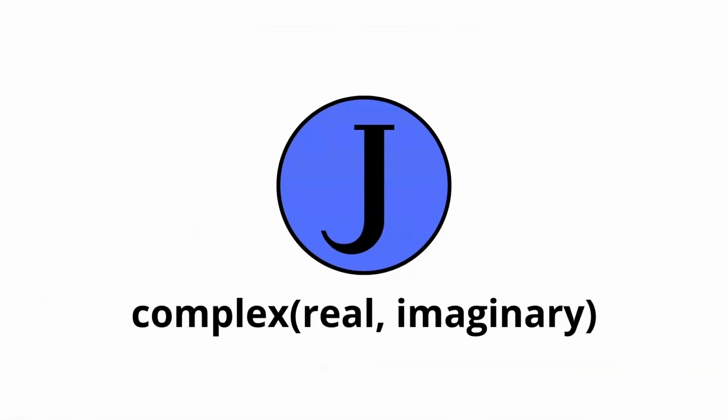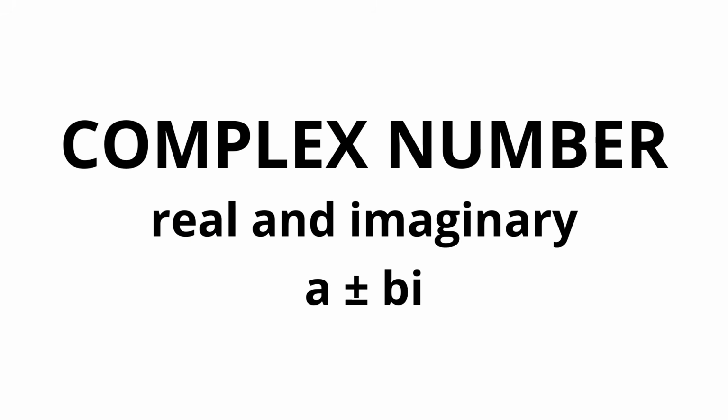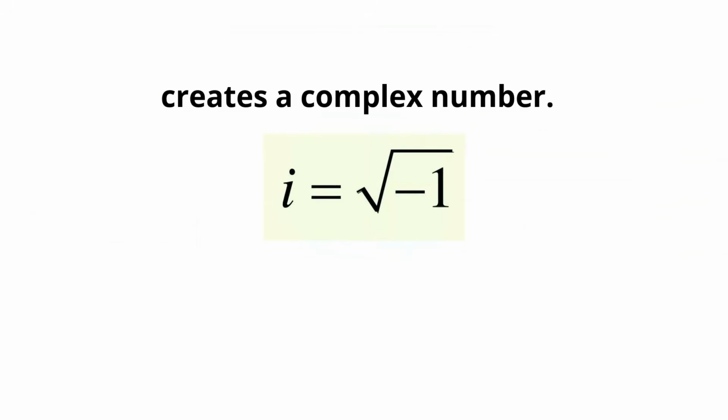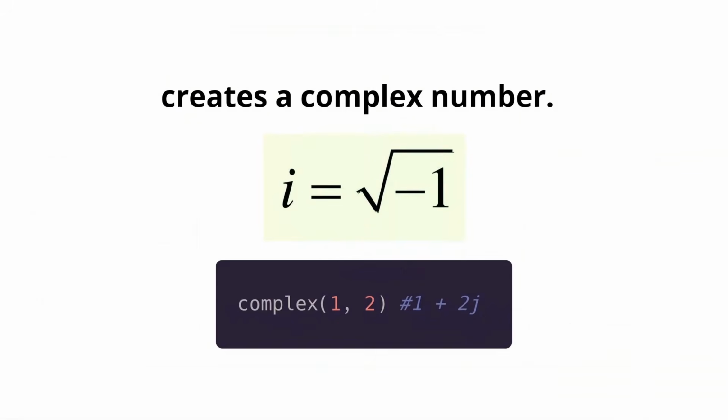Next we have complex, which takes the real and imaginary values. So if you don't know what a complex number is, basically it is the definition of an imaginary number, and everything just before the i, which is actually called iota, is just a coefficient. In this case, it's not represented in Python as i, but as j. And as you can see, the complex function just declares the real value and the coefficient of the imaginary value.